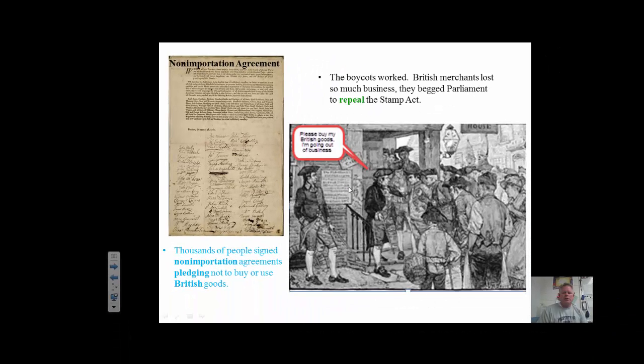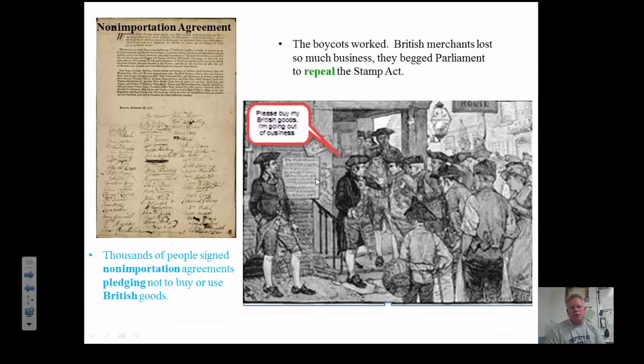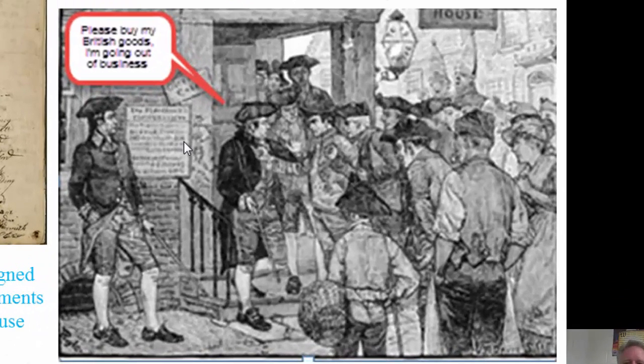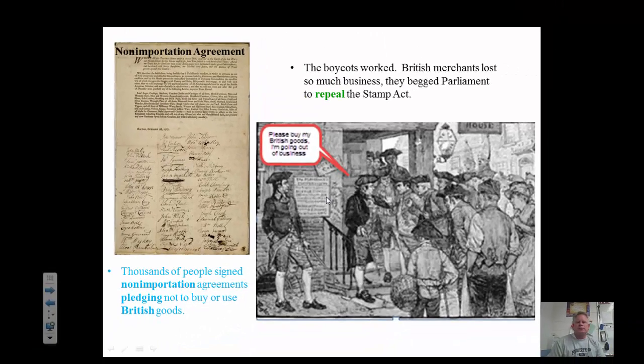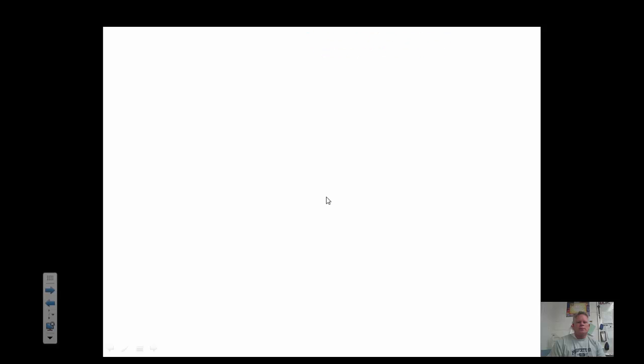Now, the boycotts worked because British merchants lost so much business. They begged Parliament to repeal the Stamp Act. And then this cartoon, "Please buy my British goods, I'm going out of business." So, in 1766, I think around March, Parliament listens to the merchants and they repeal the Stamp Act.